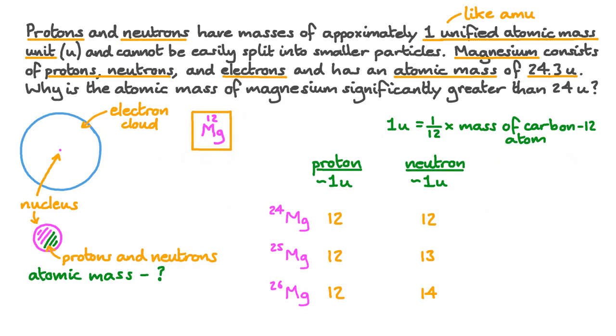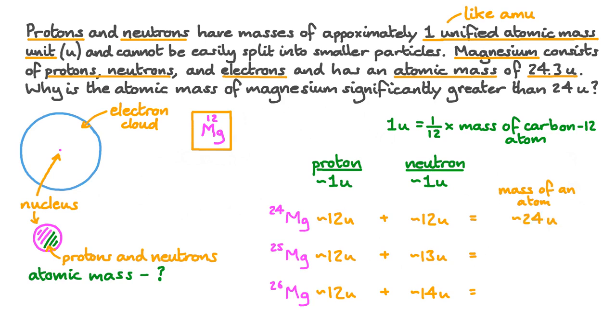The next thing to do is to figure out what the mass of an individual atom of each of those isotopes is. For this question, we can ignore the mass of the electrons because it really doesn't make that much difference. To work out the approximate mass of an atom of each isotope, we just take the mass of the protons and the mass of the neutrons and add them together.